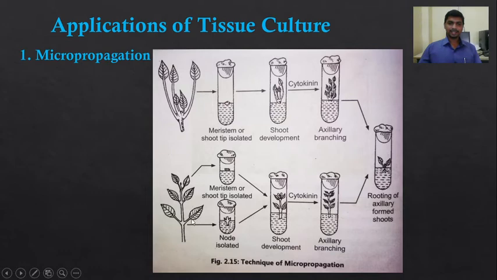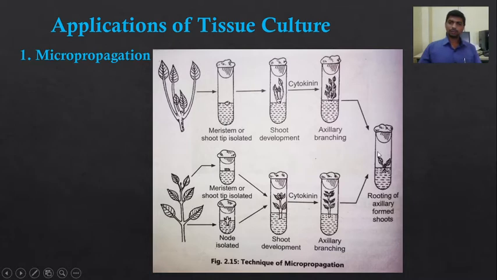Here is another example, where the node has been isolated. That node has been cultured, inoculated on the nutrient medium, where it also gives rise to a shoot by using a medium that possesses cytokinin. Axillary branching may occur in this shoot. Now the rooting is carried out by subculturing the shoots on a rooting medium that contains auxin.